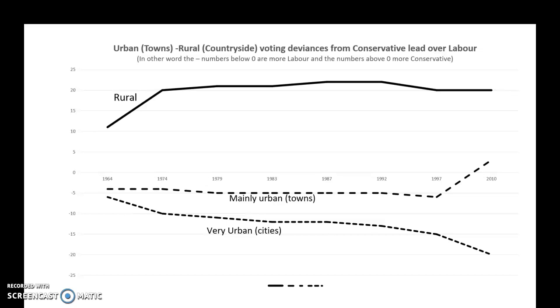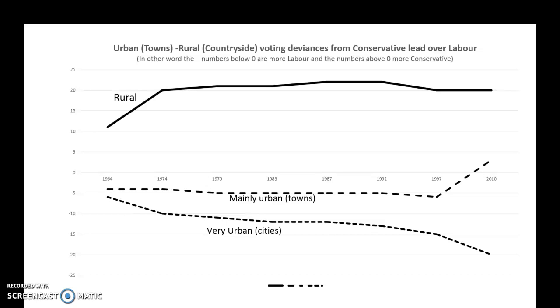And this is reflected if you ever see the map of Britain coloured in blue and red for constituencies. Big rural constituencies are always dark blue. Big towns and cities like Manchester, Liverpool, London, which fit into this bottom line, are often very Labour. And you can see actually they become increasingly so. So countryside Conservative, big towns and cities Labour.